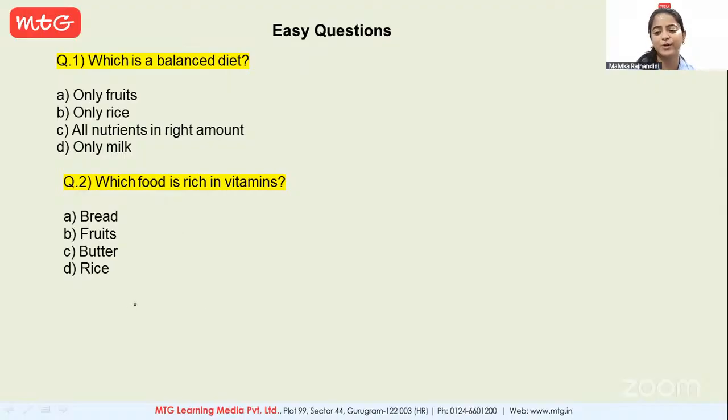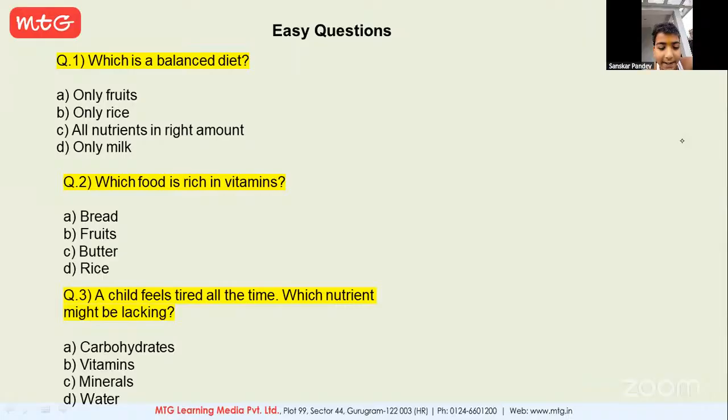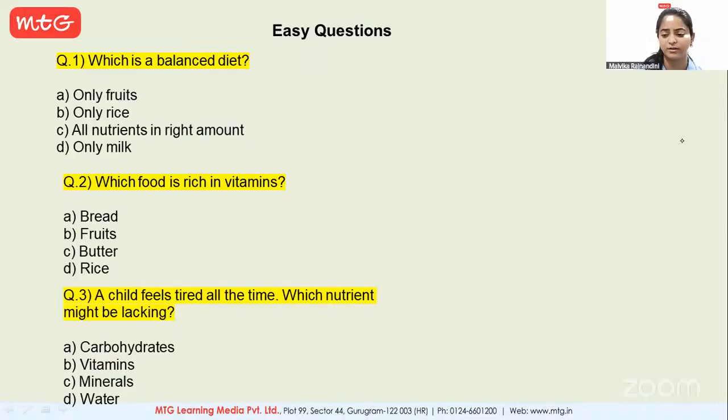Next we have question number 3. A child feels tired all the time. Which nutrient might be lacking? Please, beta, don't speak. A child feels tired all the time. Which nutrient might be lacking? It is carbohydrates, vitamins, minerals, or water. Yes, Mritanshu? Ma'am, it is carbohydrates. Why? Because carbohydrates are energy providing food.